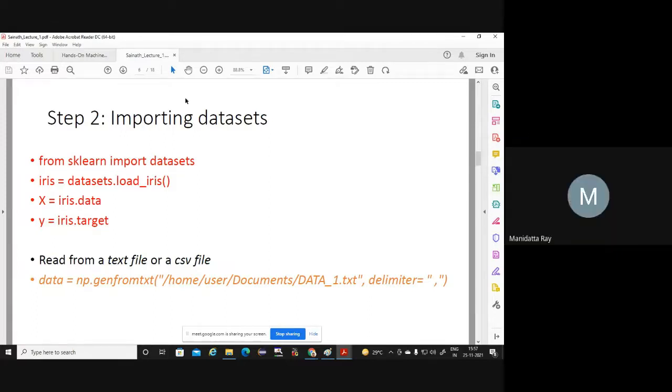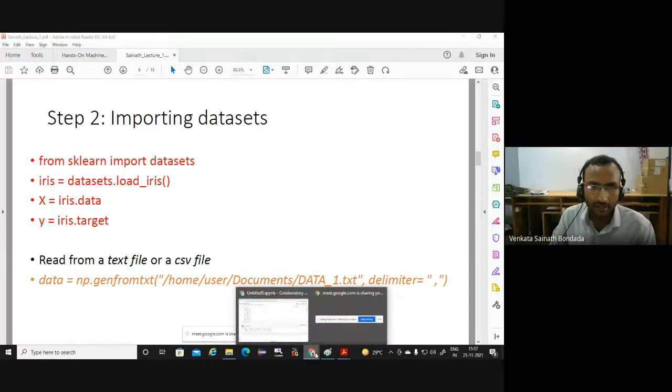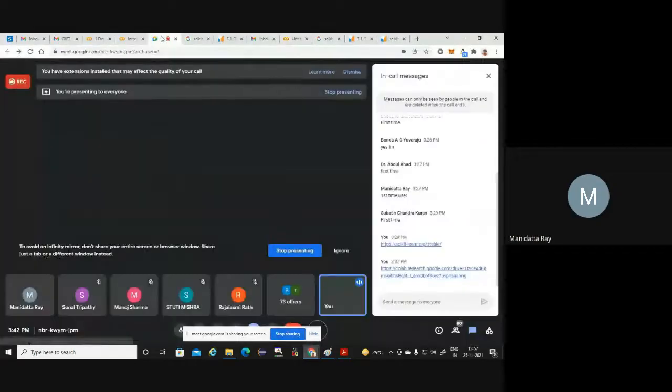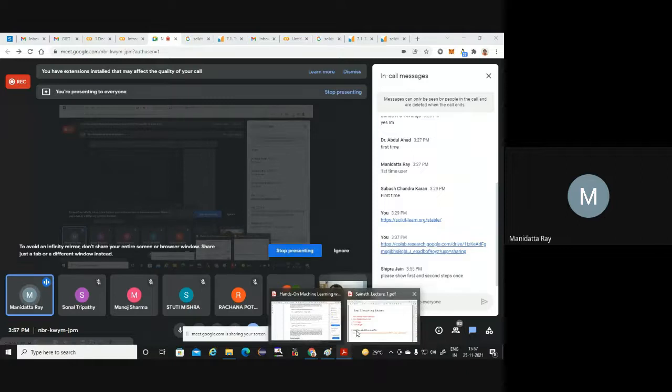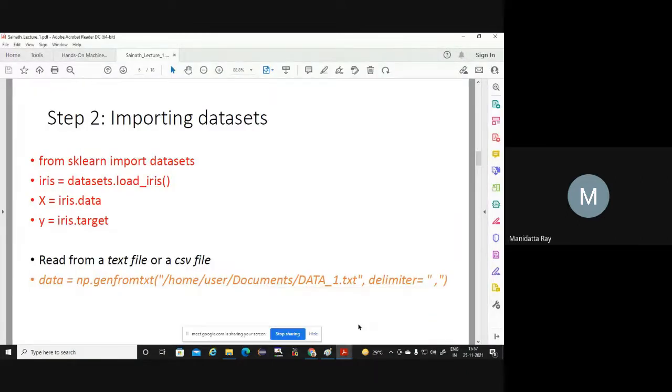Sir, one thing. Yes, please tell me. This particular small code classifies 150 different flowers into 3 different classes, categories. But where have we defined what is the 0 category, what is the 1 category, and what is the 2 category? How have we given the specification for category 0, 1, 2?